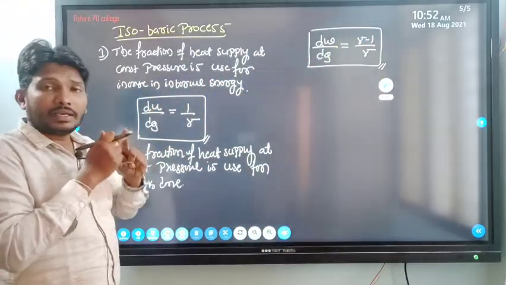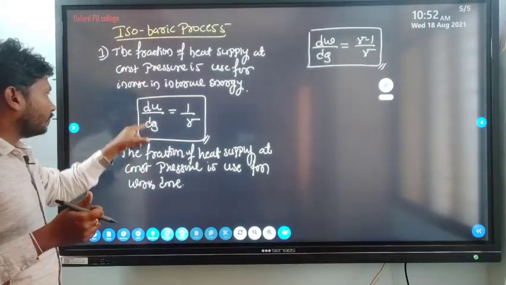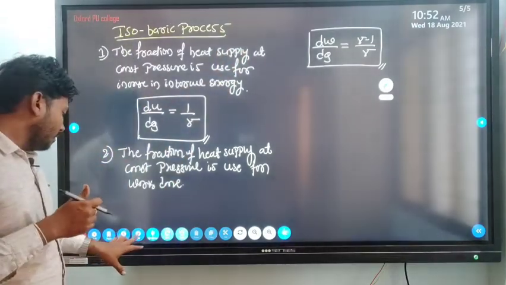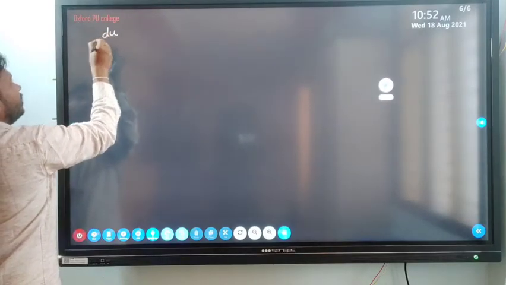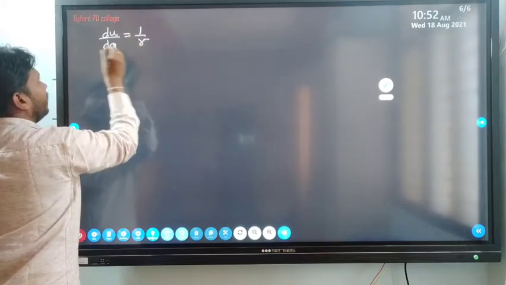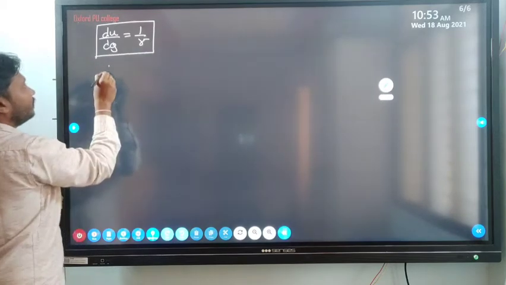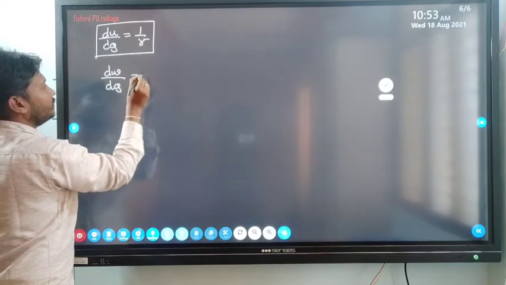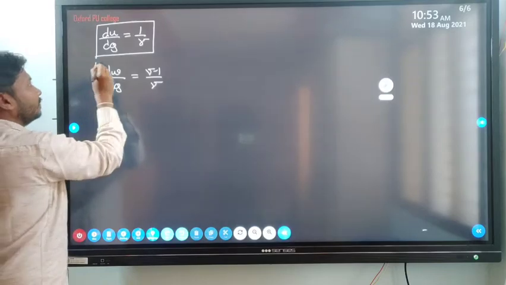So for example, in case of monoatomic gas, diatomic gas and triatomic gas, I have to understand the value of dU by dQ and dW by dQ. Look here, I will write the formula: dU by dQ is equal to 1 by gamma, right? And one more form, dW by dQ, which is equal to gamma minus 1 divided by gamma.